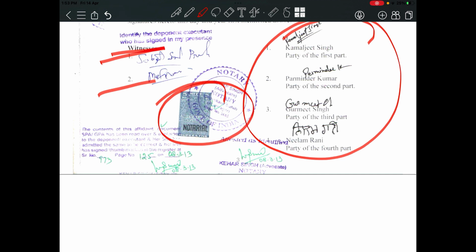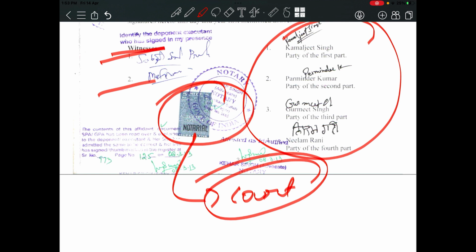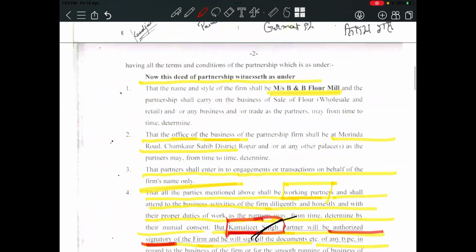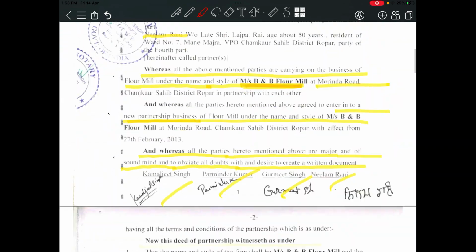Okay, notarized means you have to go to the court and you have to notarize this. When the court has notarized it, it simply means that this document is a valid document now. This document is a legal document now. And you have to file this document as per the Partnership Act also.